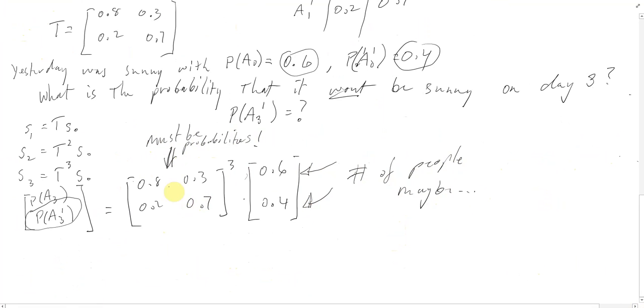They must be probabilities. So you're never going to get something in here that's not between 0 and 1. Okay, it has to be between 0 and 1 for it to be a probability. Whereas these ones, they could possibly just be numbers.